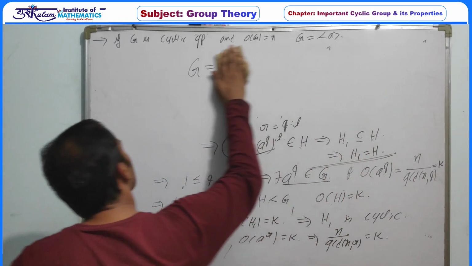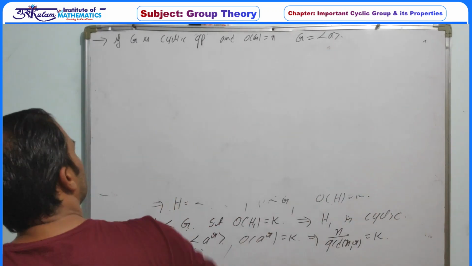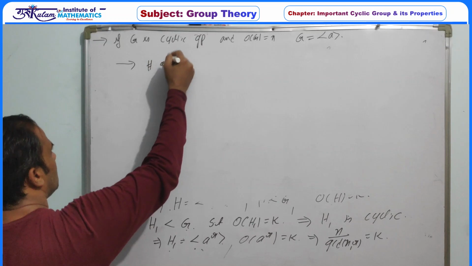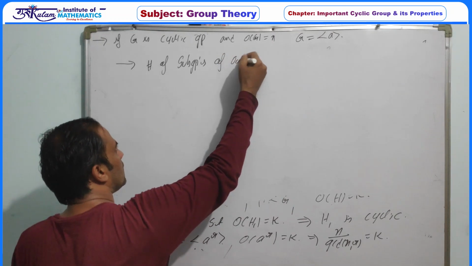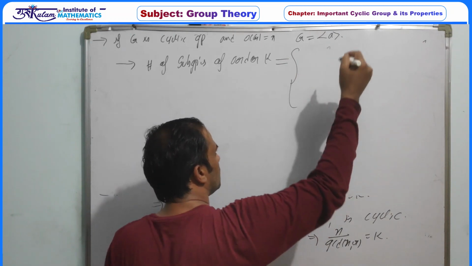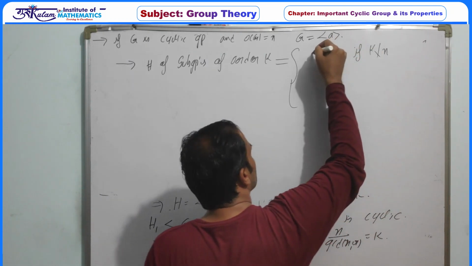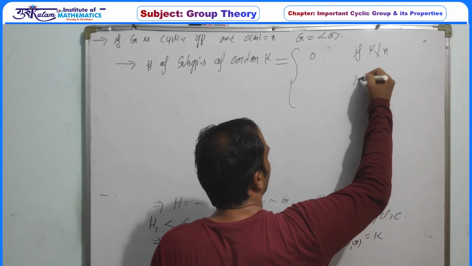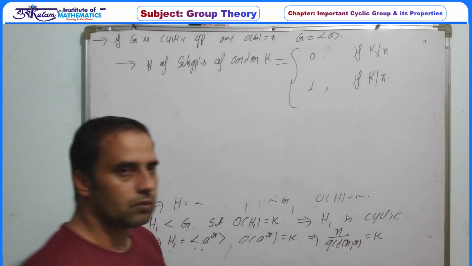So what we have as a property: if G is a cyclic group of order n and a is a generator of G, then the number of subgroups of order k is always equal to, first case, if k does not divide n, then none exists, while in the other case, if k divides n, then there is exactly one subgroup.